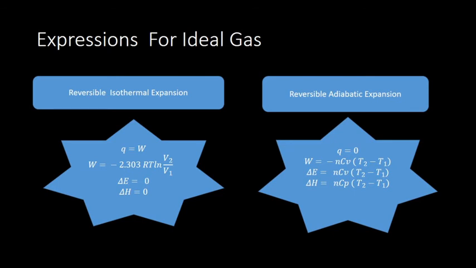Work done is given by minus nCv (T2 minus T1), where n is the number of moles, and Cv is the molar heat capacity at constant volume. And change in internal energy is equal to positive nCv into (T2 minus T1). And delta H is equal to nCp (T2 minus T1), where Cp is molar heat capacity at constant pressure.